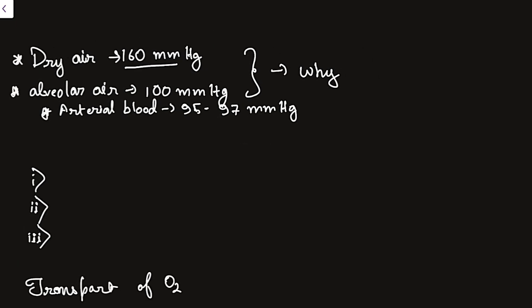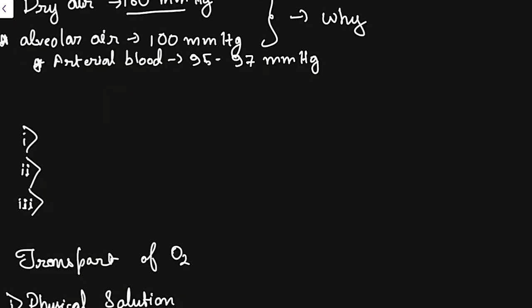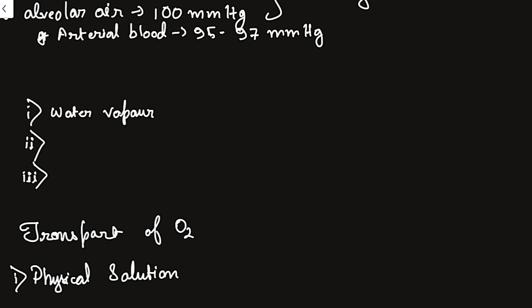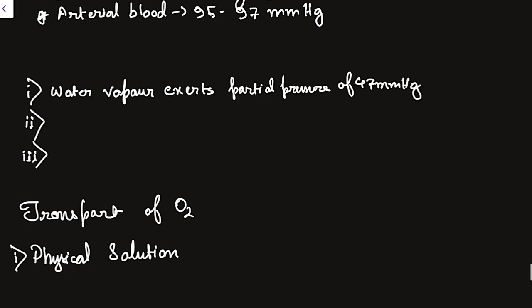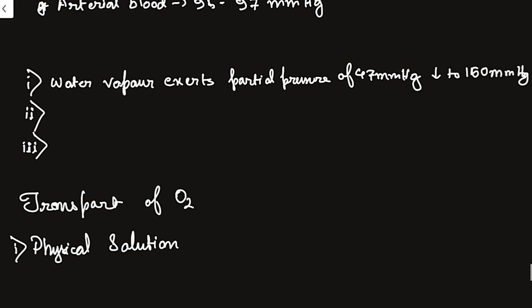Okay, first let us consider from dry air to alveolar air, why there is a 60 millimeter pressure difference. First, one important reason is water vapor. As the air enters into the respiratory passage, there occurs humidification. So the water vapor exerts a partial pressure of 47 millimeter Hg, and this in turn decreases the pressure of oxygen to 150 millimeter Hg. Thus we can say that humidification in the respiratory passage reduces the partial pressure of oxygen.